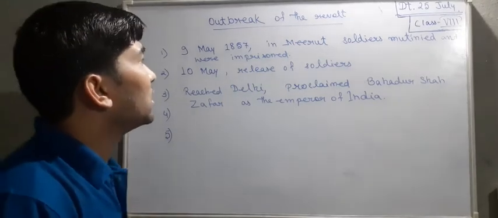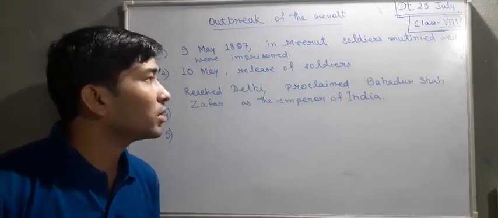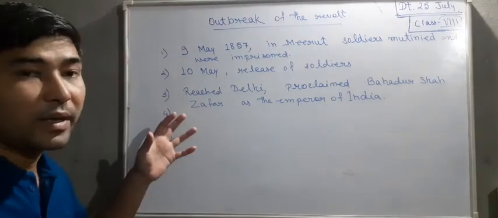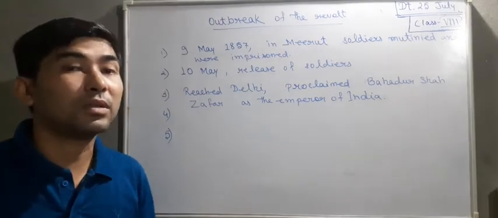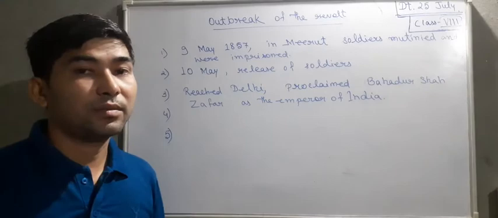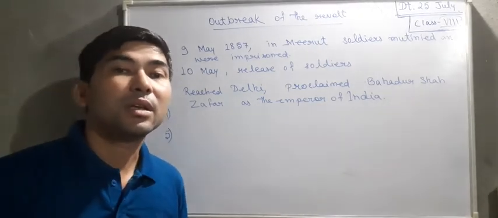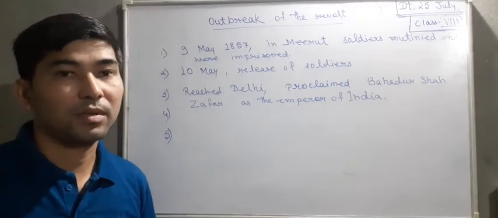Next, now you can see the outbreak of the revolt. On 9 May 1857 in Meerut, soldiers mutinied, revolted. Those soldiers who revolted against the British got imprisonment of 10 years.